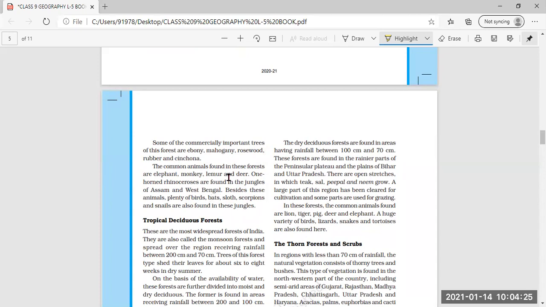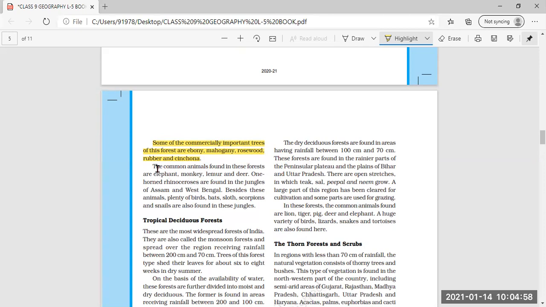Some of the commercially important trees of this forest are ebony, mahogany, rosewood, rubber, and cinchona. You can underline this. Commercially important trees means those trees which are used for trade purposes, for the money making process. The important trees found in this forest are ebony, mahogany, rosewood, rubber, and cinchona.